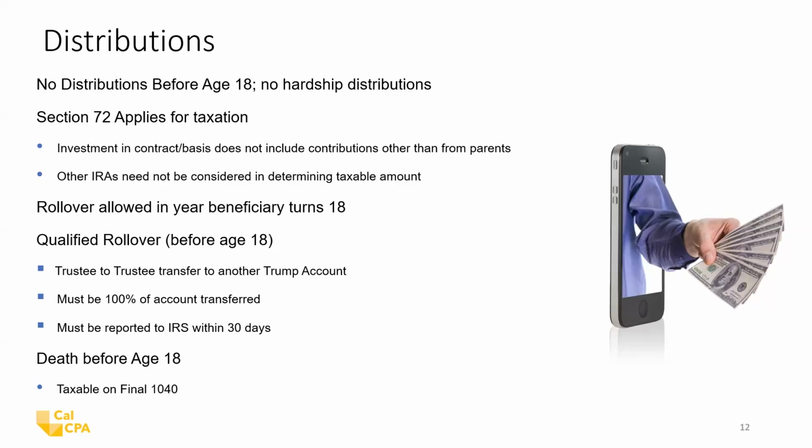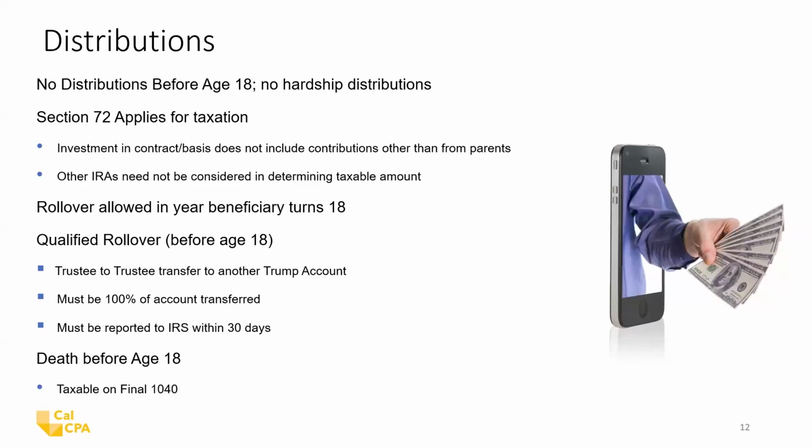Rollover allowed in the year the beneficiary turns 18. Again, you can do it in January. You don't have to wait until the birthday. Qualified rollover, that's if there's a trustee transfer to another Trump account. You know, like with 529 plans, sometimes some accounts are more popular than others.